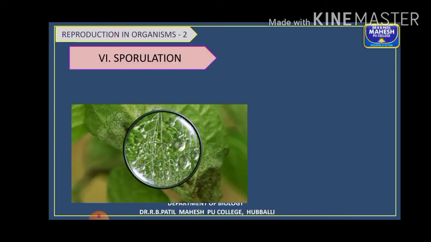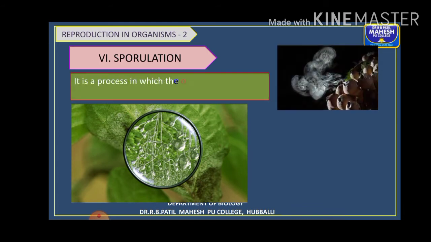The next type here is sporulation, which is also known as spore formation. So what are spores? Spores are nothing but minute single celled, thin or thick walled propagules. You know the term propagules means which help in propagation, multiplication. So sporulation is a process in which the organism produces specialized cells called spores.